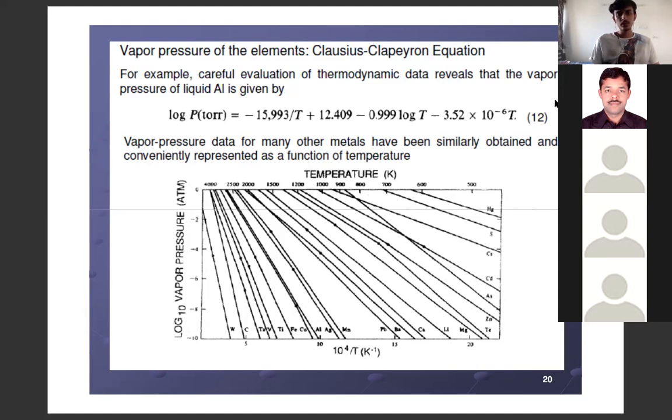Yes, sir. But why are we terming this as vapor pressure? The title of the slide says vapor pressure of the elements, but how is this equation leading to vapor pressure? This vapor pressure of the elements actually helps us in finding out vapor pressure at a given temperature. You can see the figure. On the x-axis, what is the temperature? Temperature varies from 500 Kelvin to 4000 Kelvin.